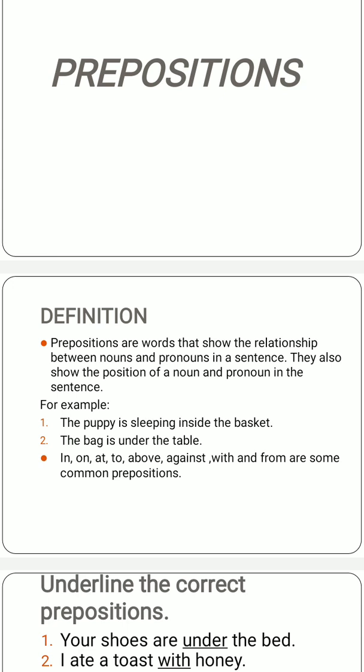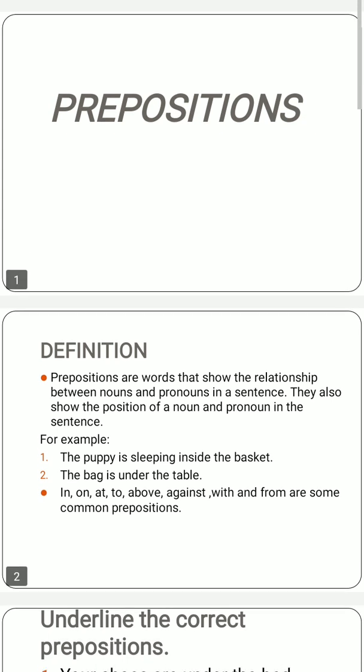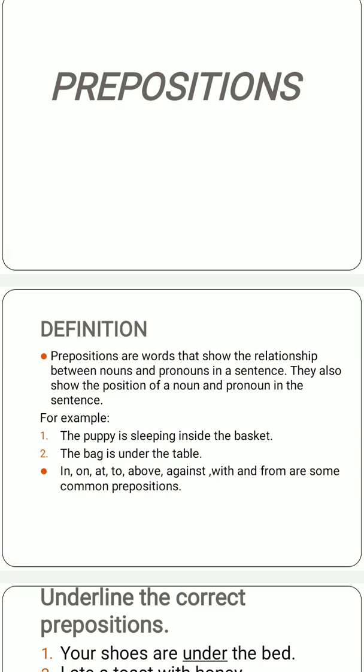See, prepositions are the words or phrases that are used before a noun or a pronoun to show place, time, or direction, etc. The position here basically means the place, time, and direction, etc. They show how the nouns and pronouns are linked. What is the relationship between the noun and the pronoun in a sentence?